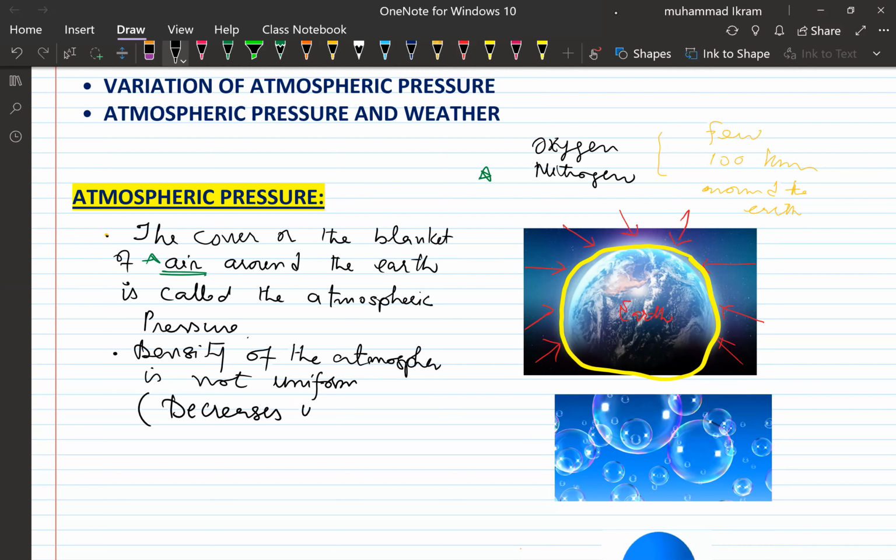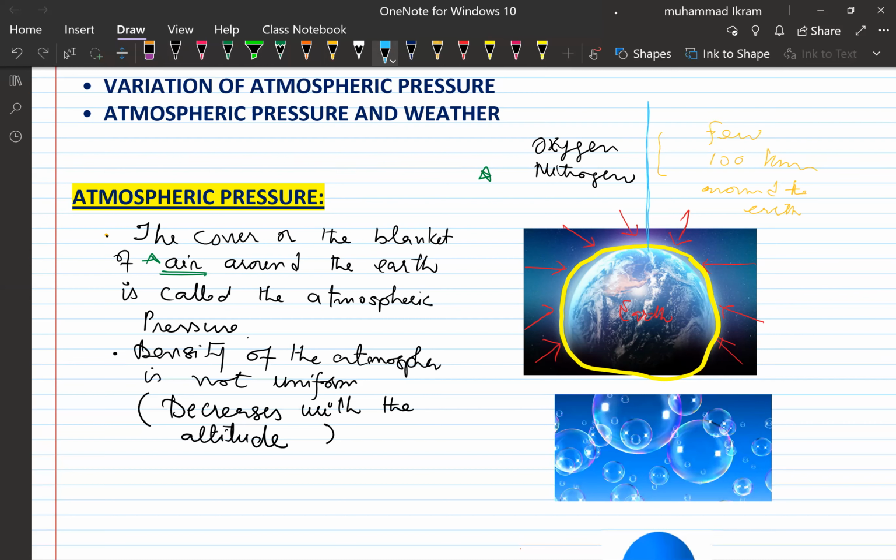Why does it decrease with altitude? Because as you go up, then what happens?